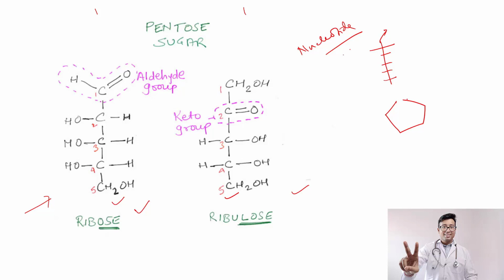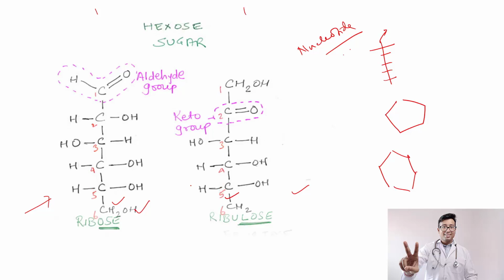Ribose, if it undergoes cyclization, will look like a pentagon, and the next one, hexose, means 6 carbon atoms. If it folds onto itself, it will look like a hexagon or a benzene ring, 6 sides. The aldohexose is glucose and the ketohexose is fructose.